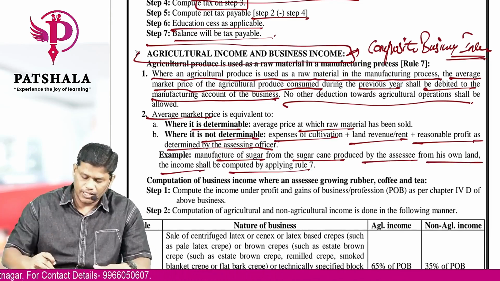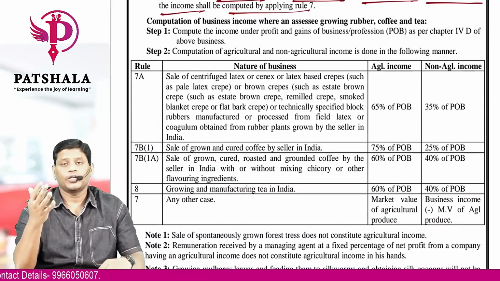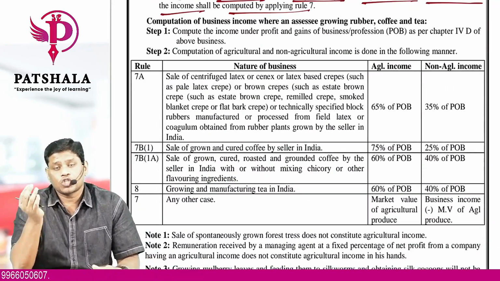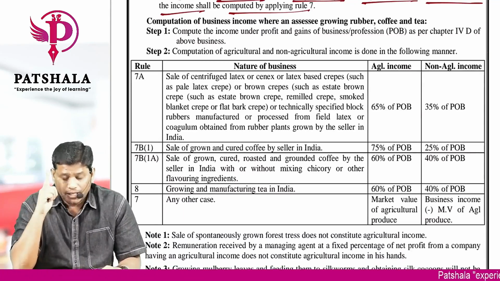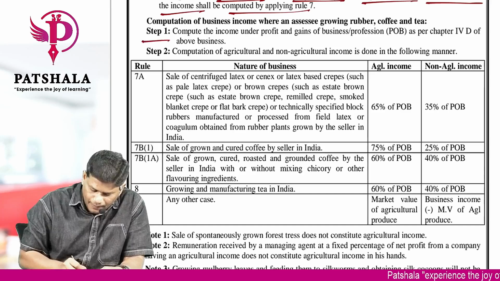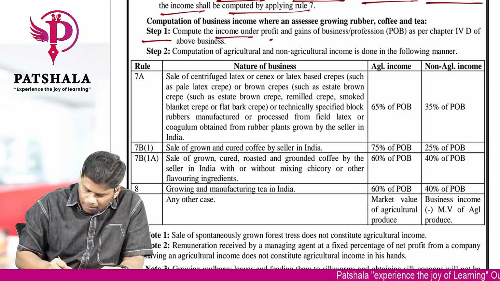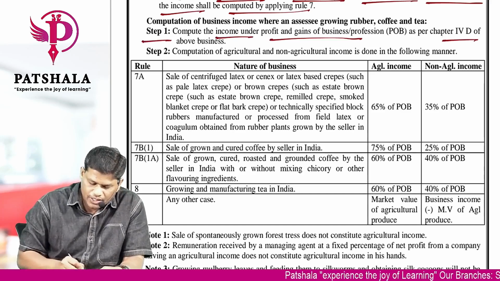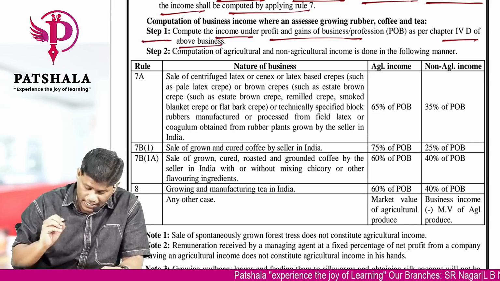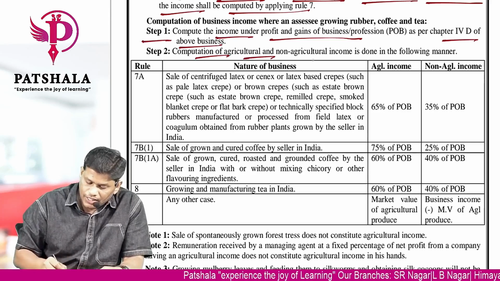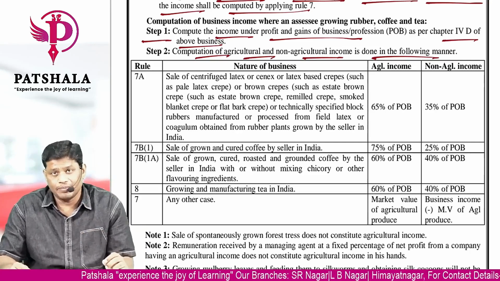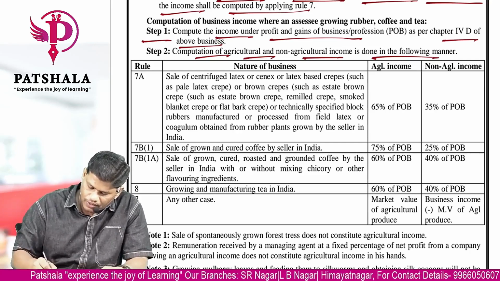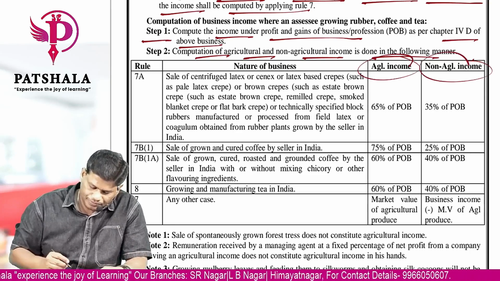So what are the steps that we need to follow in computing your composite business income, or splitting your composite business income into agriculture and non-agriculture? It is something like this. Step 1: compute the income under the head PGBP by following chapter 6D of the above business. Then compute agriculture income and non-agriculture income in the following manner. This is called the segregation process.